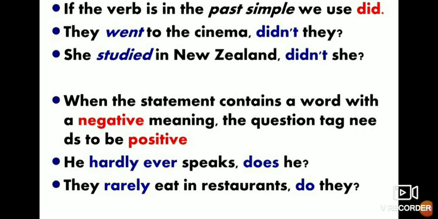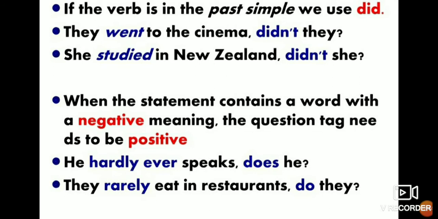Did as the auxiliary verb. They went to the cinema, didn't they? They went to the cinema, it is a past tense, simple past statement. This statement is simple past. According to the rule, if the sentence is in simple past or past indefinite, then we use did. So, didn't they, because this is a positive sentence, then a negative question tag: didn't they.